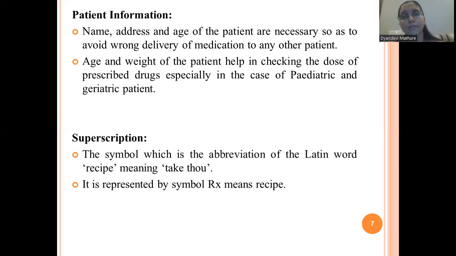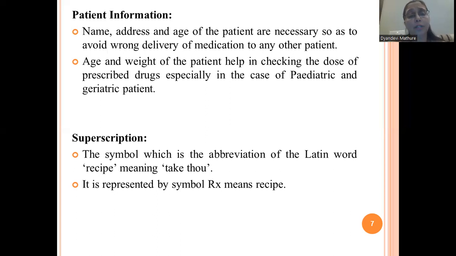Understood? So suppose a 500 mg tablet of paracetamol is there, and the weight of the patient is, suppose, 70 kg, so 500 mg is required for that 70 kg patient. But if the age of the patient is, suppose, 10 years, the dose of that paracetamol may not be 500 mg for that 10-year-old patient, or for a 5-year-old child. It may be less than 500 mg. So therefore, on the prescription, the age and weight of the patient should be properly mentioned.